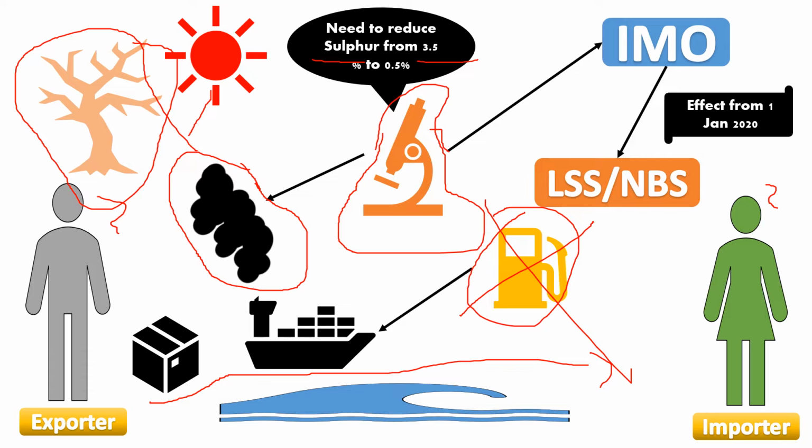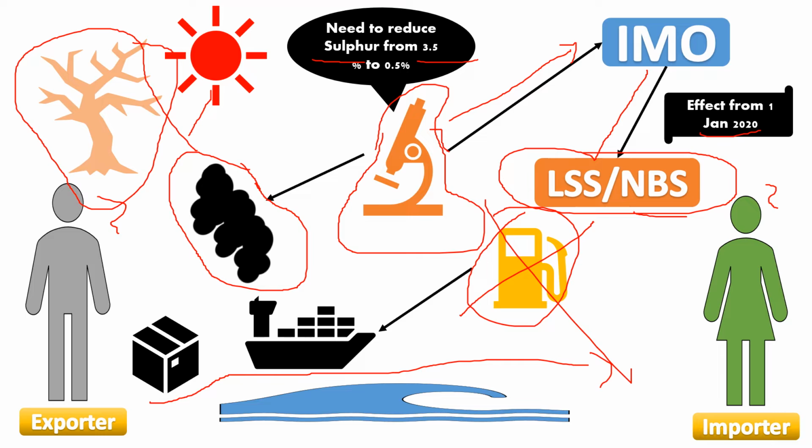They shared their report with IMO. Who is IMO? International Maritime Organization. It is an organization that makes the rules for sea shipment. As per the researchers' report, IMO decided one more cost will be applicable for every shipment: LSS, low sulfur surcharge. It is the full form of LSS, also called NBS in some countries. Both are the same.